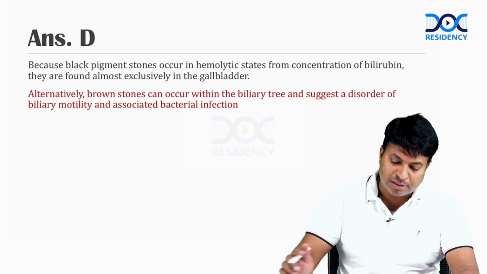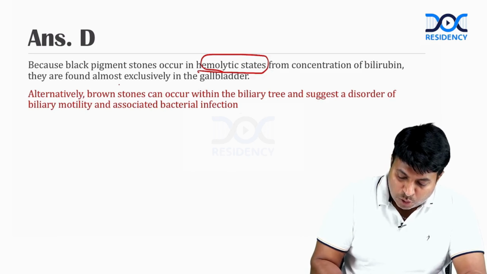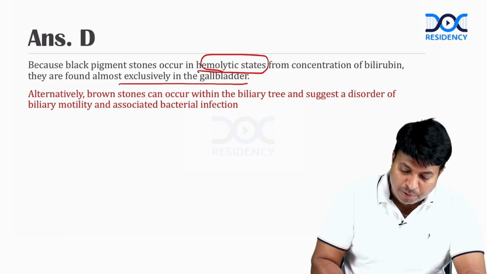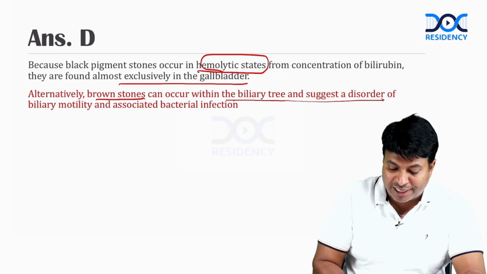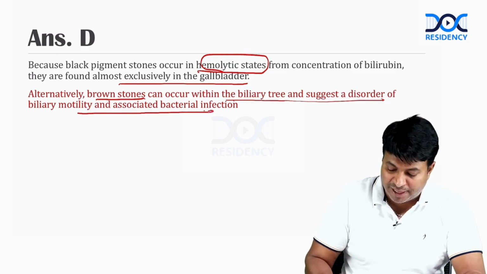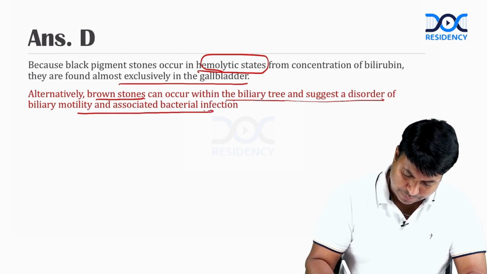This is a very important point because black stones occur in hemolytic states. They are found exclusively in the gallbladder, whereas brown stones can occur within the biliary tree and suggest a disorder of biliary motility associated with bacterial infection. So let us discuss gallstones now.